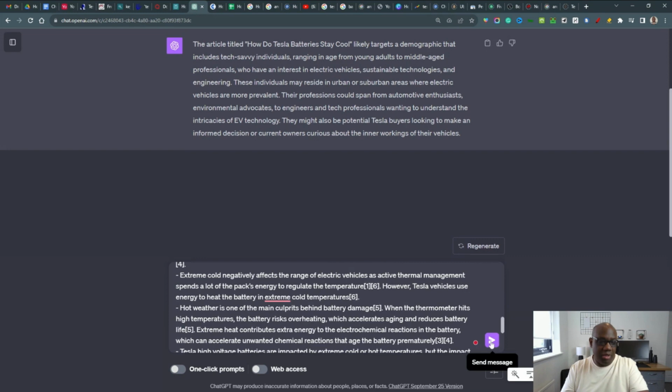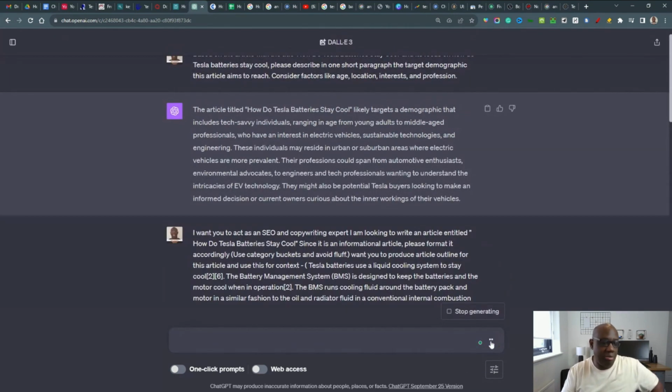So we click on send message and let's see what ChatGPT brings up for us. Now, ChatGPT has now written the outline. Now you've got a choice. You can either use the outline it's given you, or you can use the outline it's given you and add your own additional things in, depending on what other people have actually written in their article. I'll be honest with you, most of the time, I'd say 99% of the time, I use the article outline that's basically been supplied by ChatGPT.